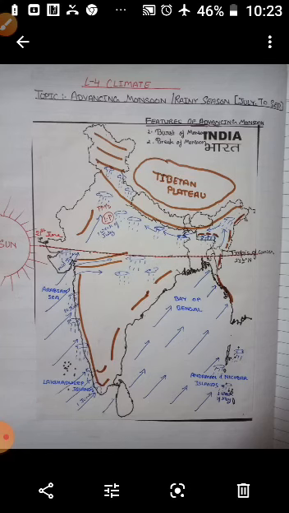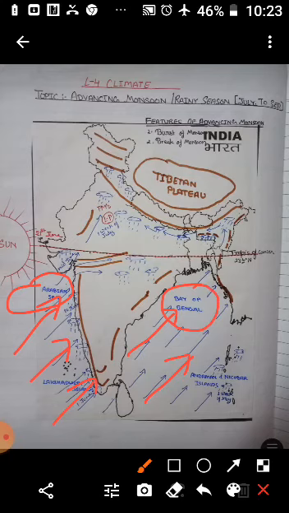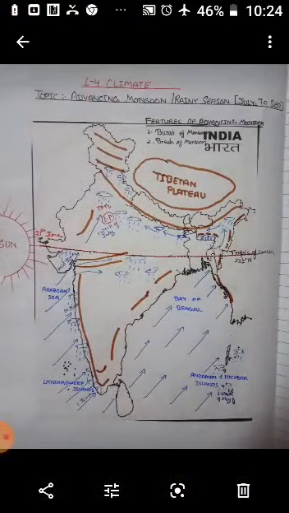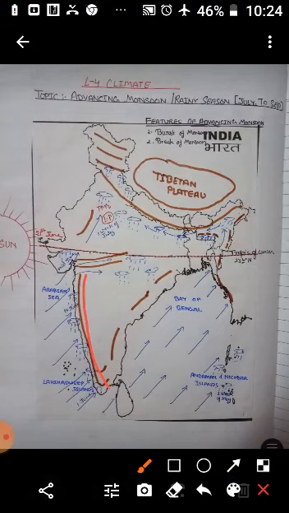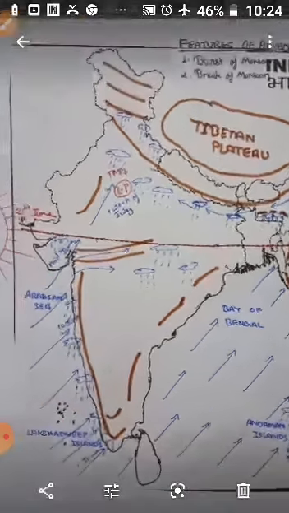Children, these southwest monsoon winds have two branches, one which passes over the Arabian Sea, known as the Arabian Sea branch, and another which passes over the Bay of Bengal, known as the Bay of Bengal branch. Now see, children, this is the Western Ghat. This area receives very heavy rainfall because of the relief feature. This type of rainfall is known as orographic rainfall.